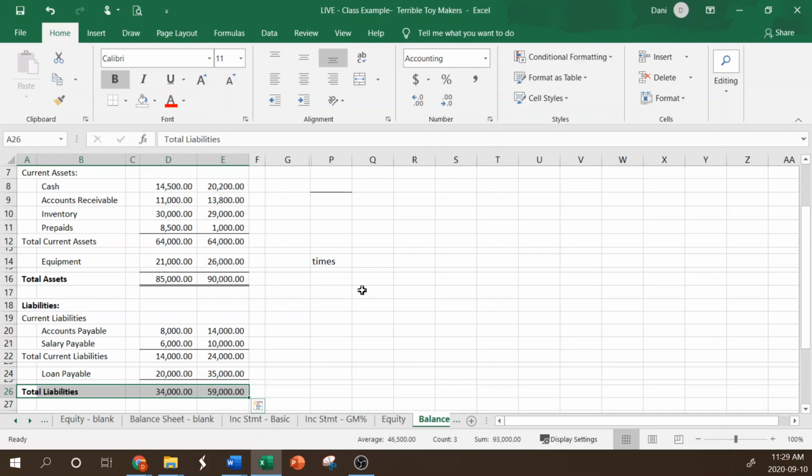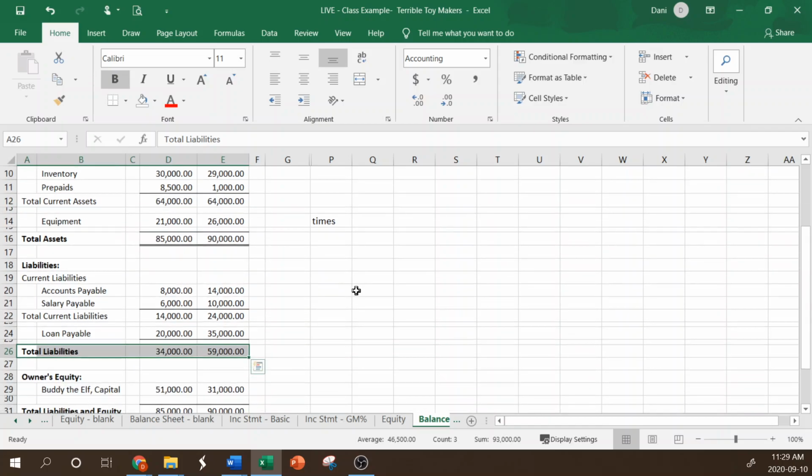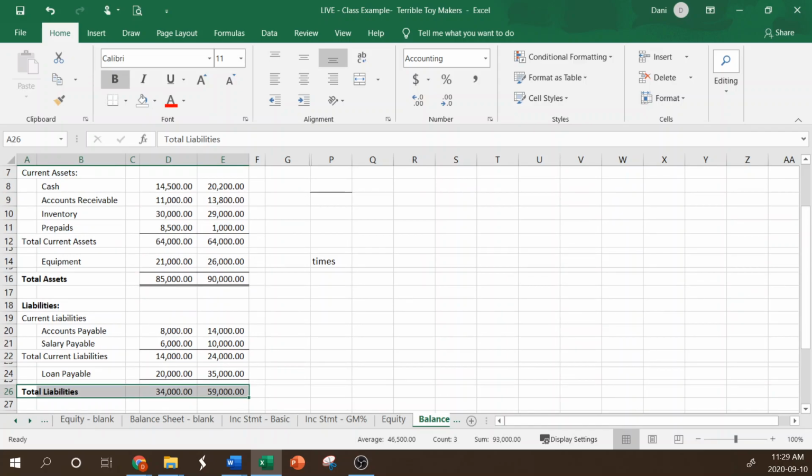So that is our liabilities, but again, the accounting equation, assets equals liabilities plus equity. So next we are going to have our owner's equity.